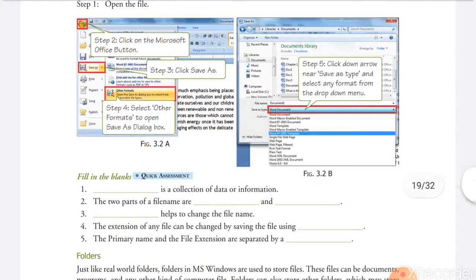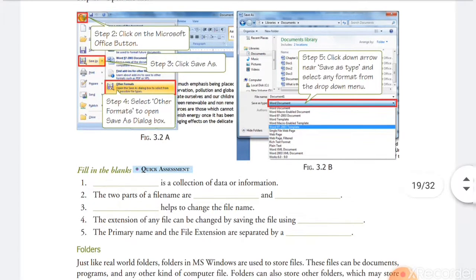Understood? When you want to change the extension of the file, open the file, click on the Office button, go to Save As, then go to other format, and the Save As dialog box will appear. Write the name of the file in the file name text box, and the most important step is the file type. In Save as type, you select the format in which you want to save.